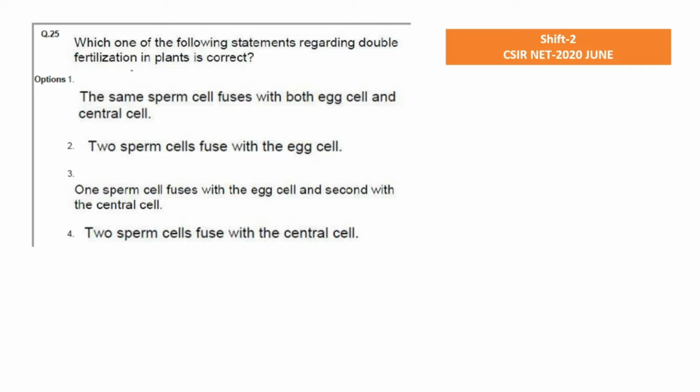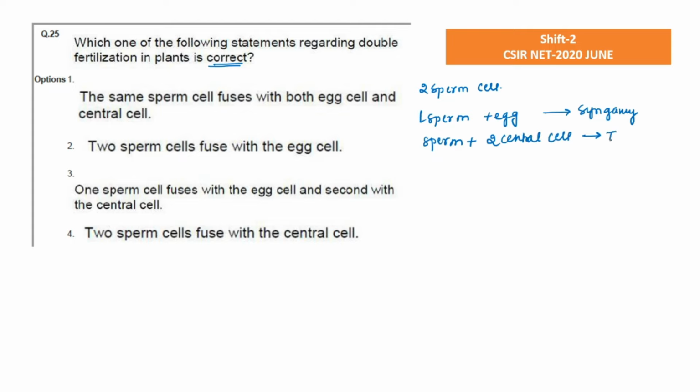Which one of the following statements regarding double fertilization in plants is correct? So they are asking on a simple basis, what is double fertilization. Let me tell you, at the very initial time there are 2 sperm cells. The first sperm cell will fuse with the egg cell, and this is known as the syngamy process. And the other sperm will fuse with the 2 central cell nuclei, and it will be known as triple fusion.